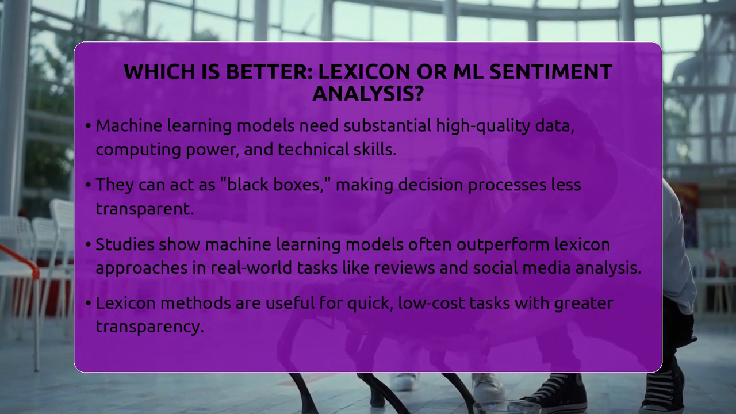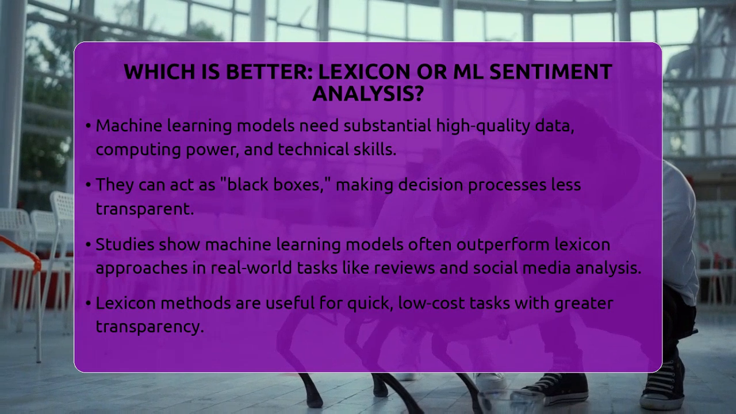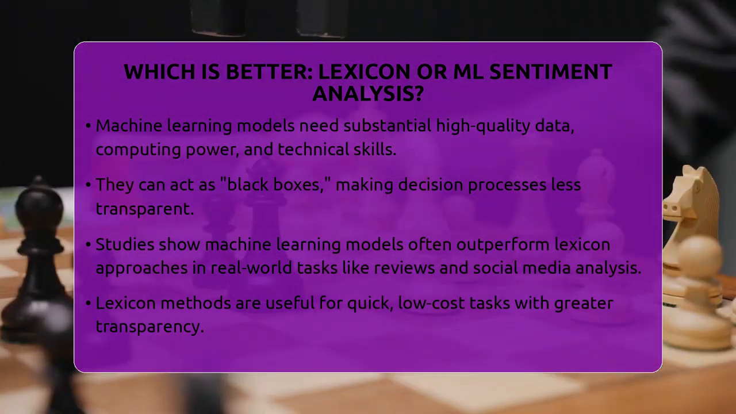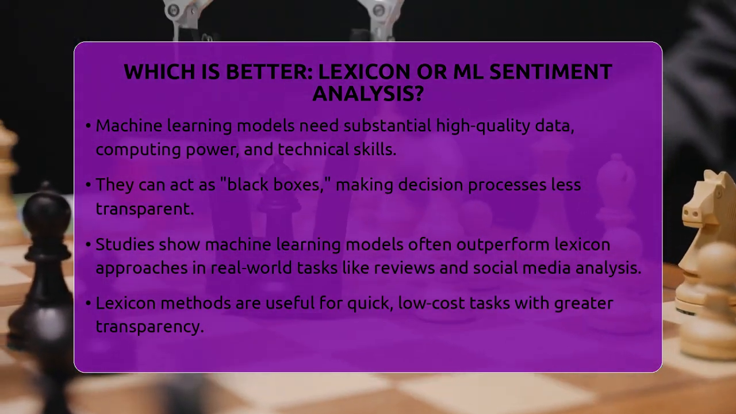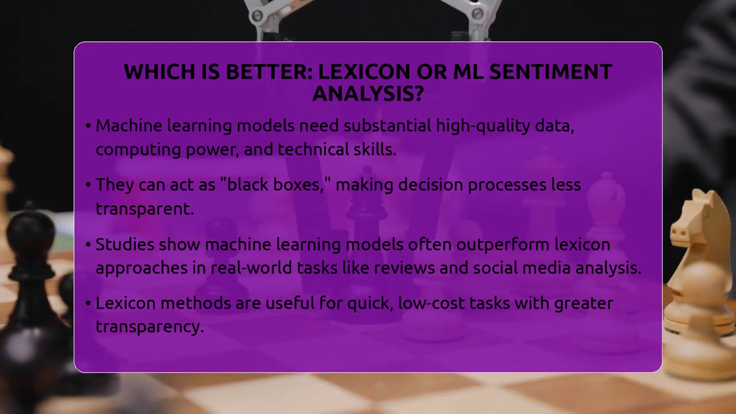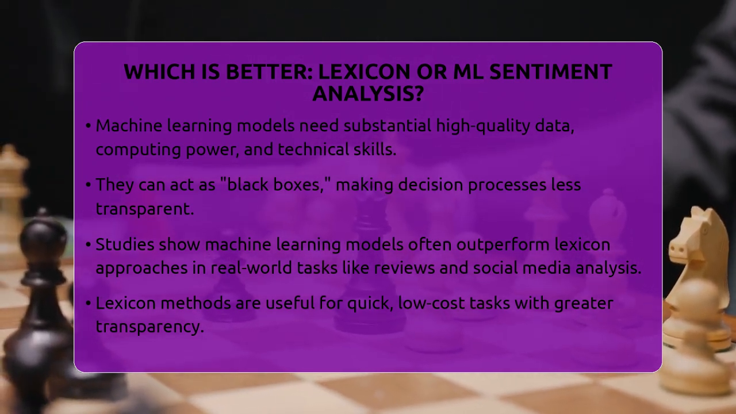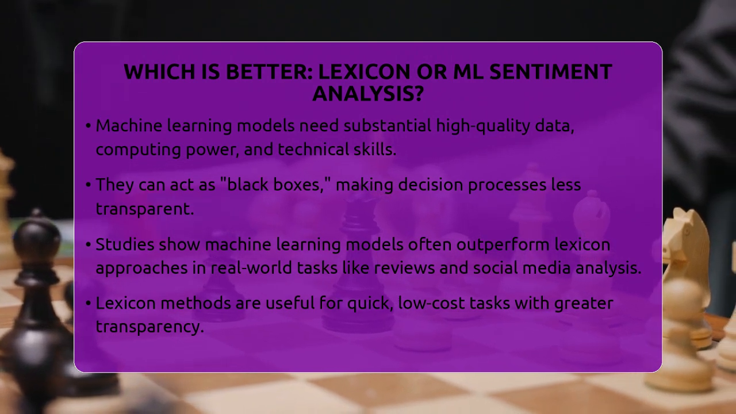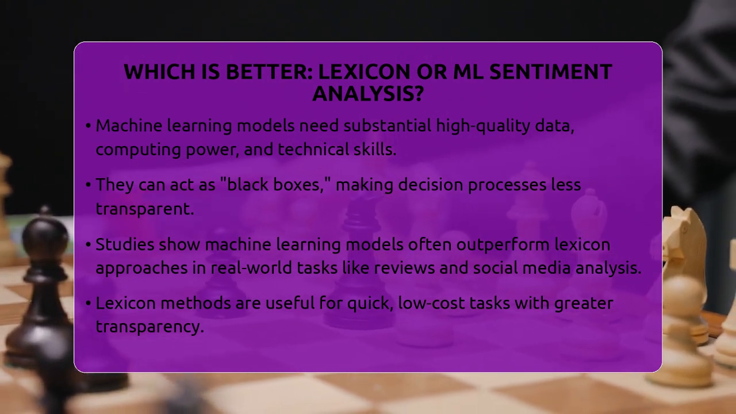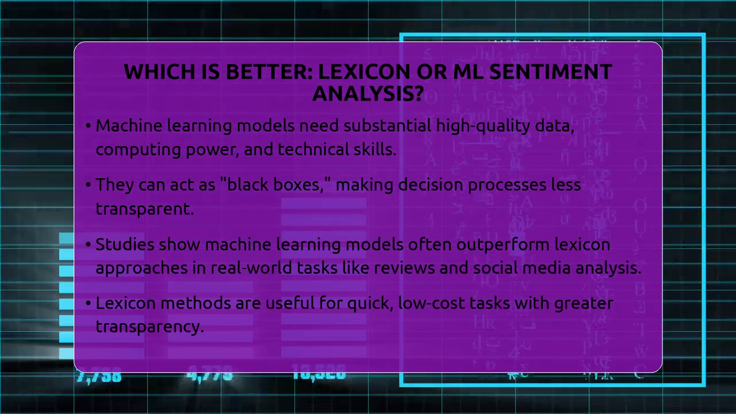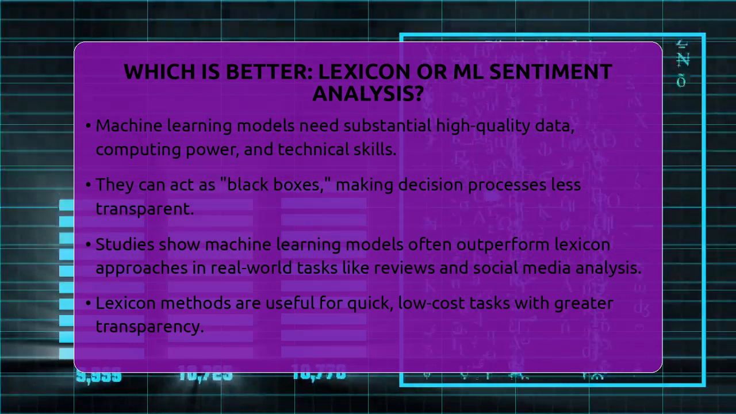They are more transparent because you can see which words influence the result. But they don't handle complex language well. Machine learning approaches are more adaptable and accurate for real-world, varied data, but they come with higher costs and complexity. Understanding these two methods helps us see how AI can interpret human feelings.